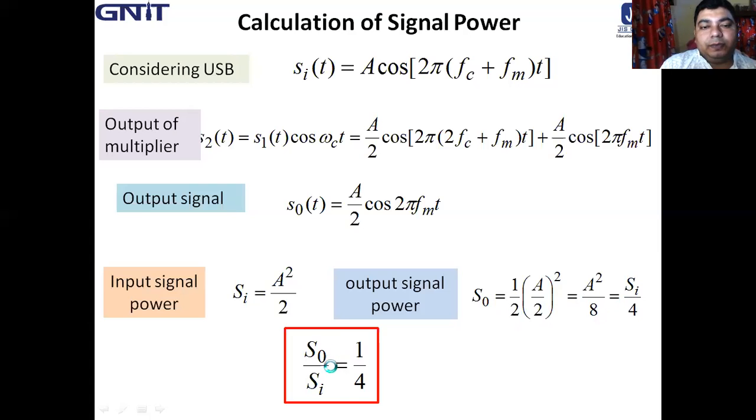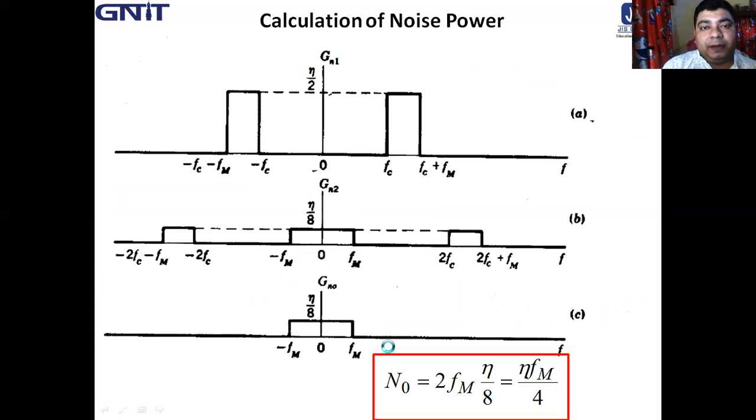So S0 by SI is equal to 1 by 4. Now comes the calculation of noise power, which is very important. I described the SSBSC very briefly, as the detailed discussion was already held in the last class.